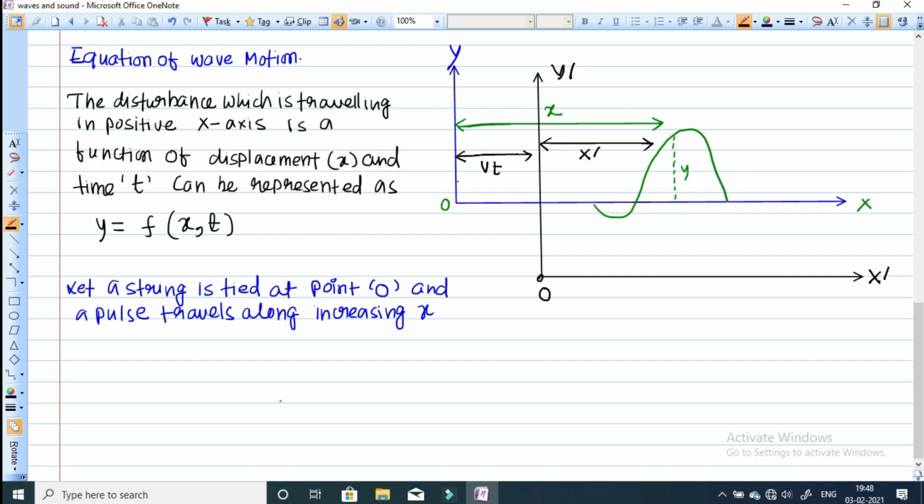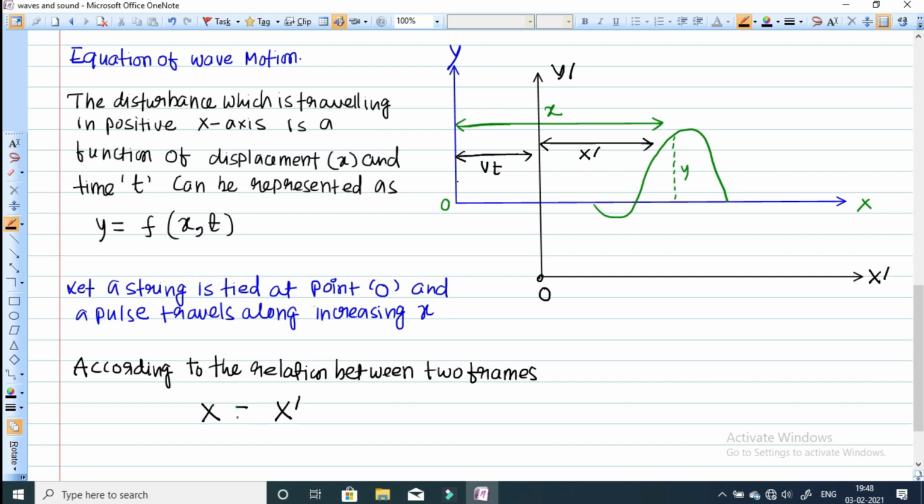So now we can write one equation according to the relation between two frames that we have chosen. First, from the diagram, you can see that x is equal to x dash plus vt, and from here you can calculate the value of x dash.